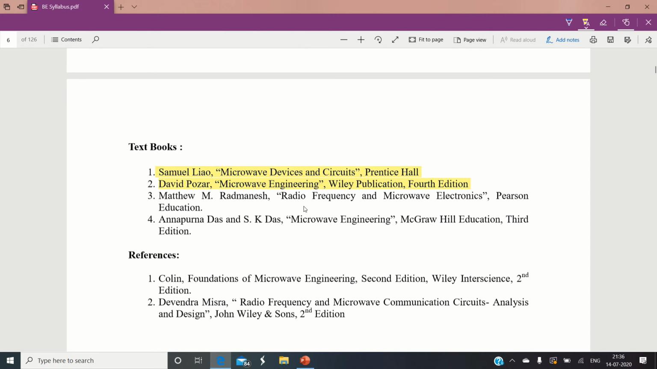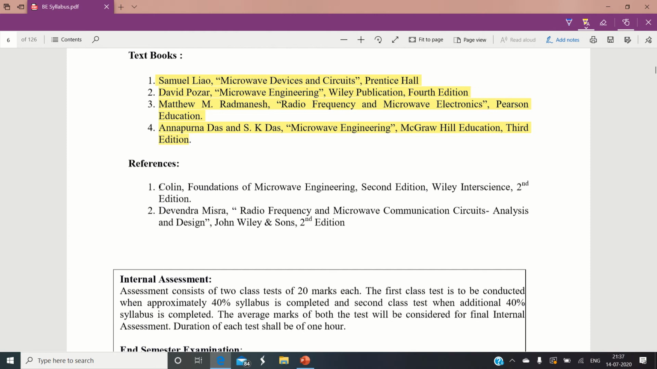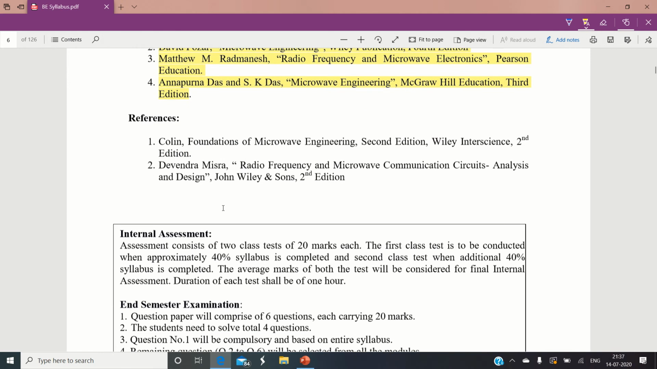All these textbooks are available in our library. You can go to the library, refer to these books, and even borrow them. The third book is by Matthew Radmanesh, and we hardly use this third recommended textbook because it involves the design of amplifiers and oscillators. The fourth important textbook is Microwave Engineering by Annapurna Das and Sisir Das, which is also good for covering more or less the whole syllabus. There are also reference books mentioned here, by Pozar and Devendra Mishra.